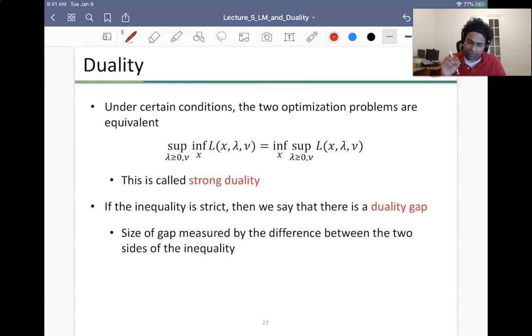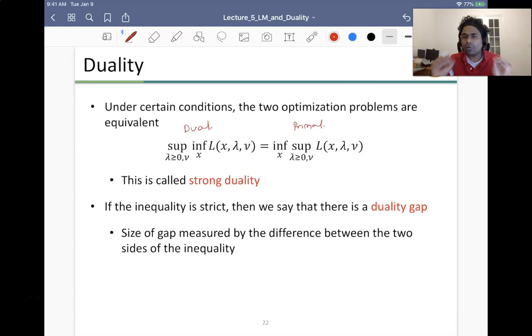Okay. So now the critical question is this: I have my supremum over lambda, so this is my dual formulation, and this is my primal formulation. My dual formulation is in terms of the max, my primal formulation is in terms of the min.